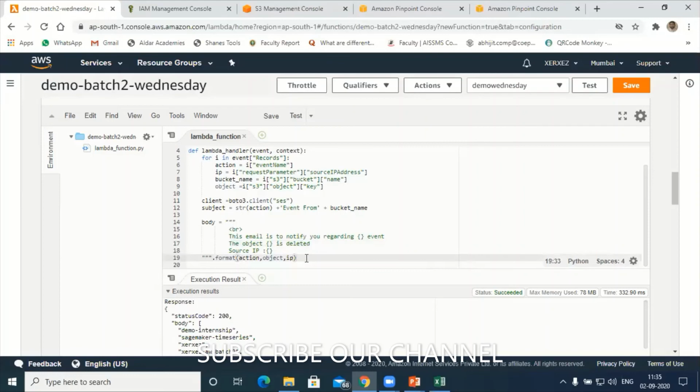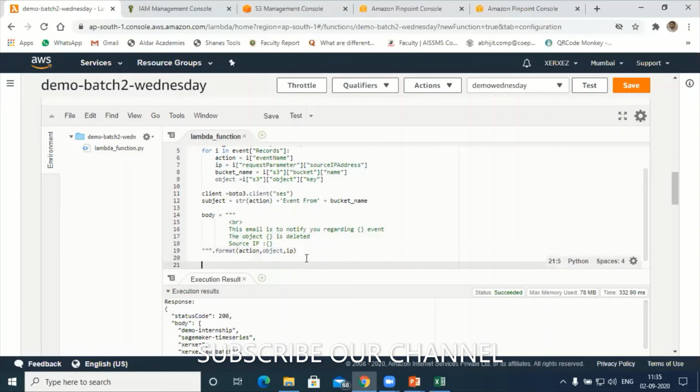Next, let's try to write the message now. Message equal to, let's say, subject. After subject should be data. Hold on.